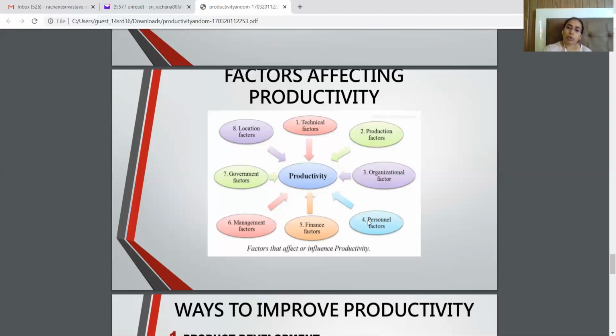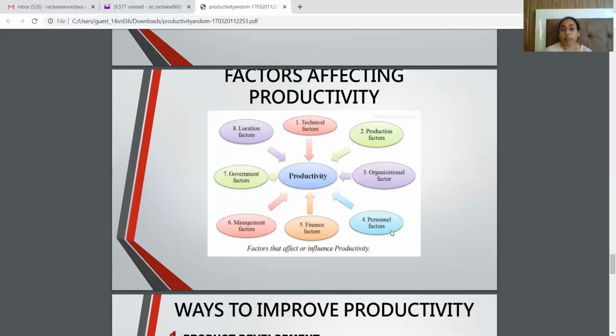Then there is one more factor, which is the personal factor. If you calculate the productivity of a worker, you can clearly see that the productivity of two workers is different from each other. There are certain personal factors and personal backgrounds which can contribute to productivity in a positive or negative way. So the emotional state of a worker and the personal problems of workers are factors which can affect the productivity of that worker.